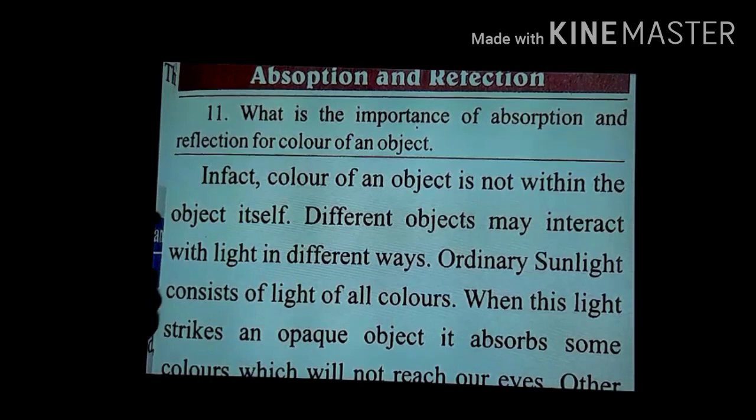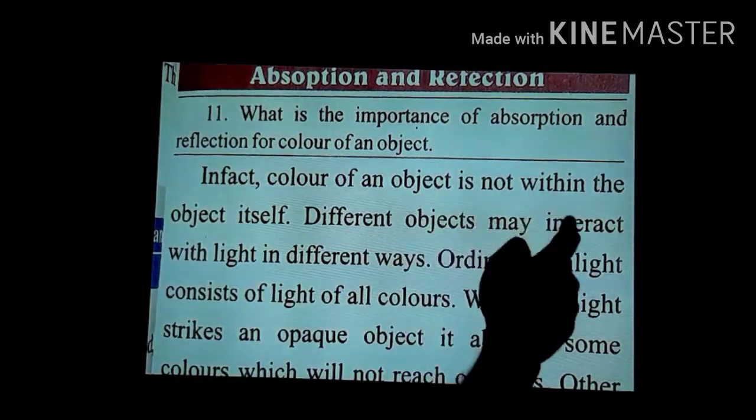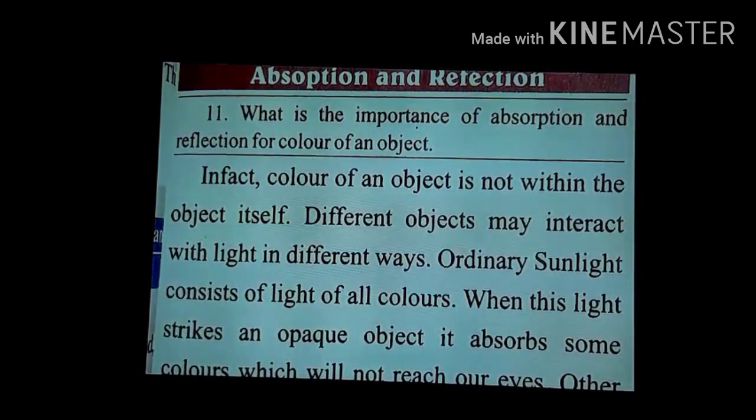You can see, in fact, the color of an object is not within the object itself. Means all the objects which have different colors, those objects do not have their real colors. That is only because of the reflection of light. Means an object can appear as red, or the same object can appear as blue, but it depends upon the reflection of the light.